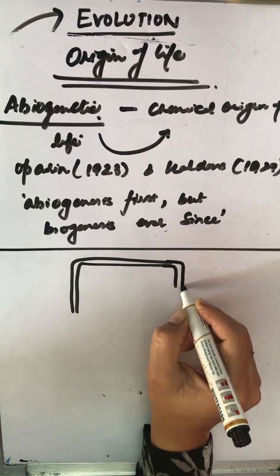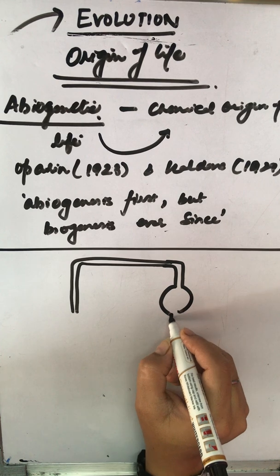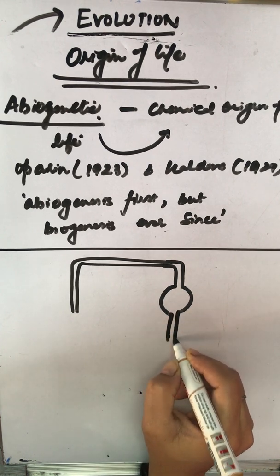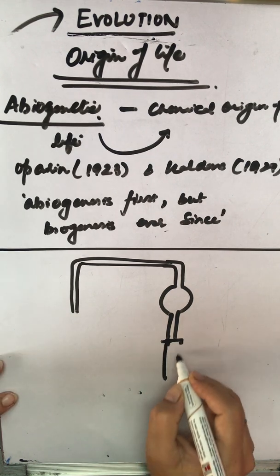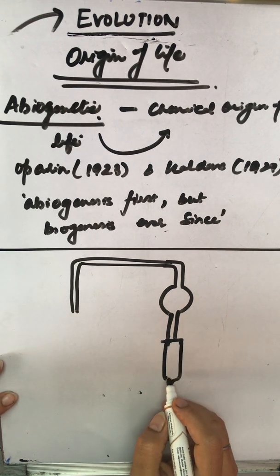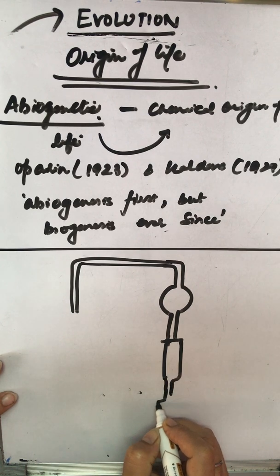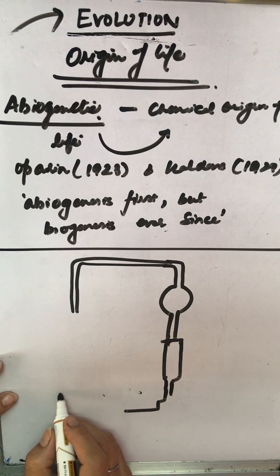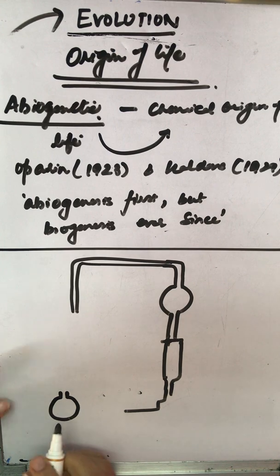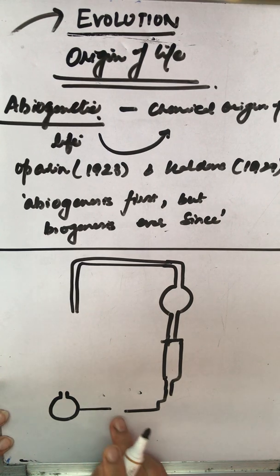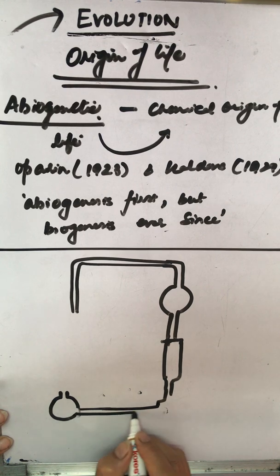They introduced a flask kind of chamber here. Then the entire water chamber, where they introduced hot and cold water, was connected to another flask, and ultimately the entire setup is somewhat like this.